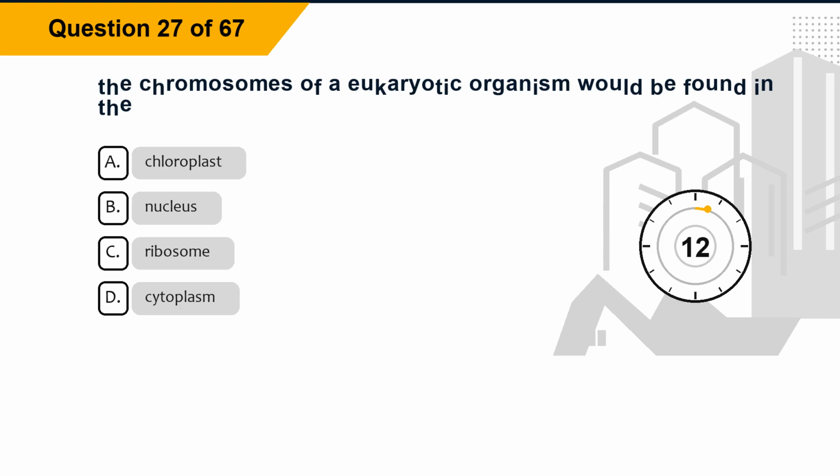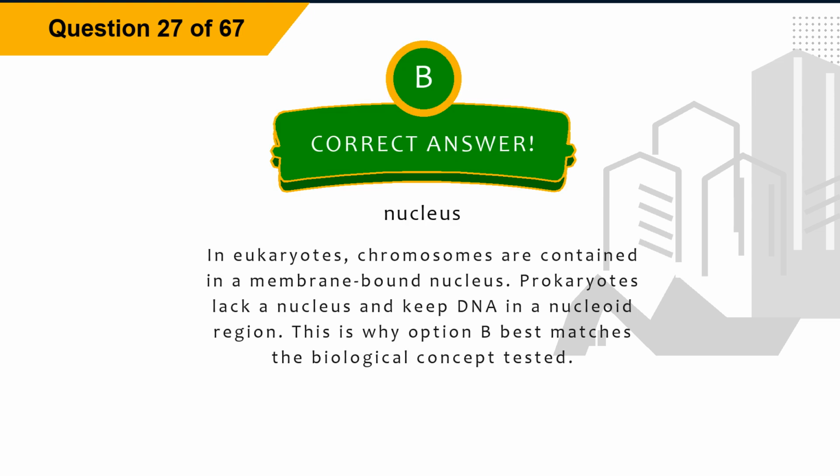Question 27. The chromosomes of a eukaryotic organism would be found in the: option A, chloroplast. Option B, nucleus. Option C, ribosome. Option D, cytoplasm. The correct answer is option B, nucleus.